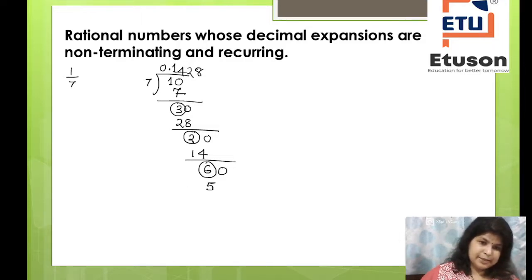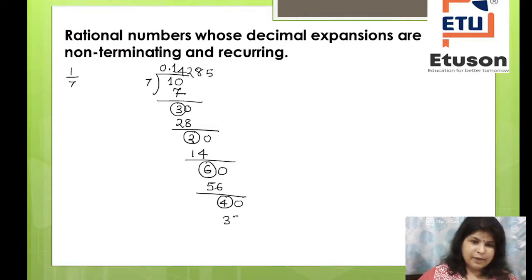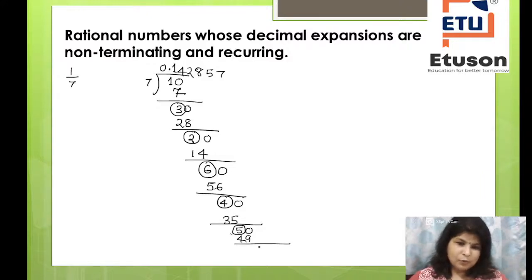So 56. So 4 is the remainder here. Again 40. So 5. So 35. 5 is the remainder here. Again 7, 49. Then 1 is the remainder here.